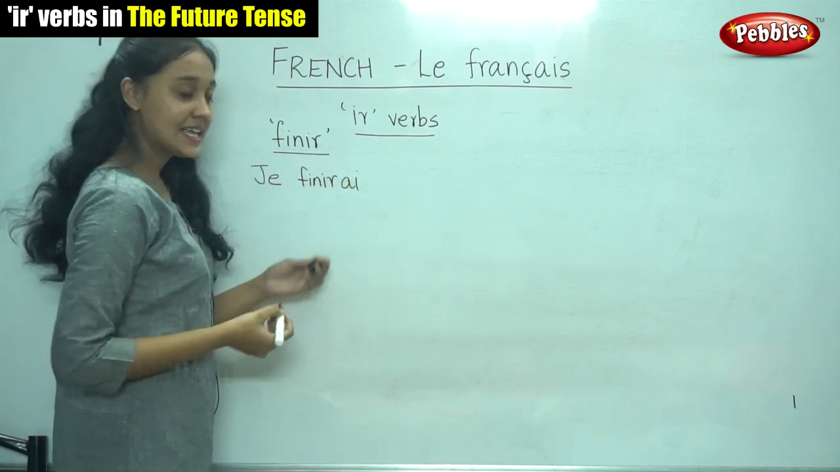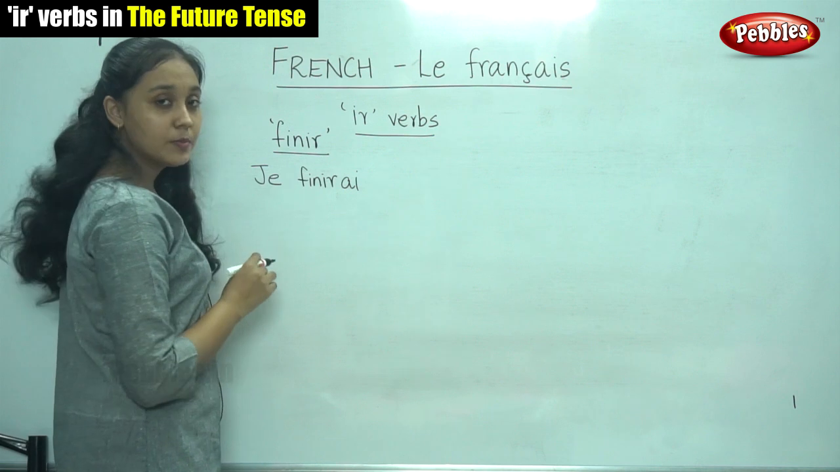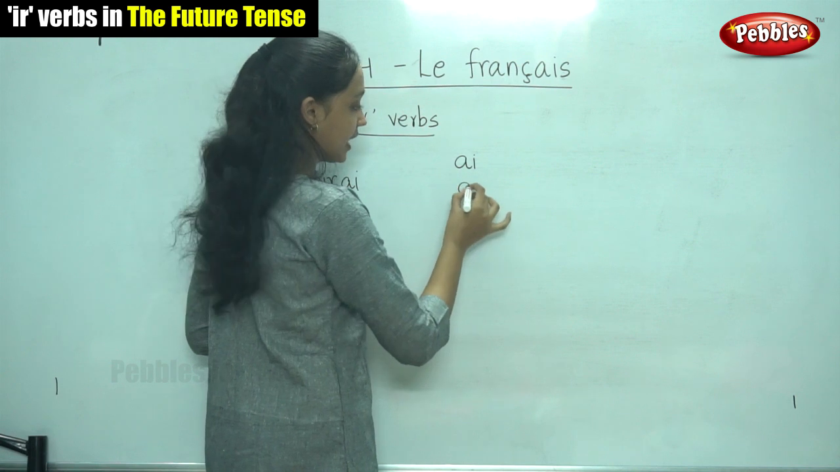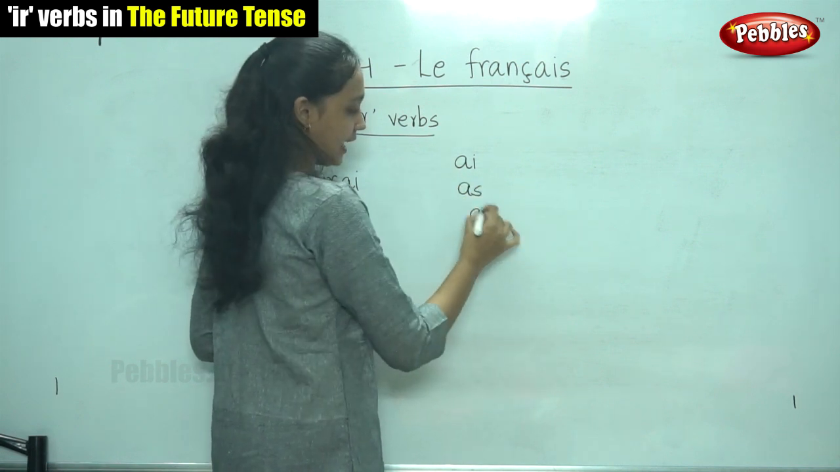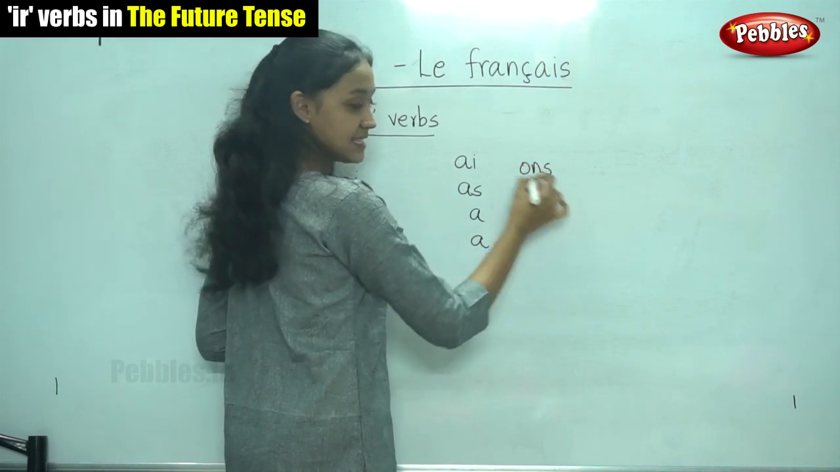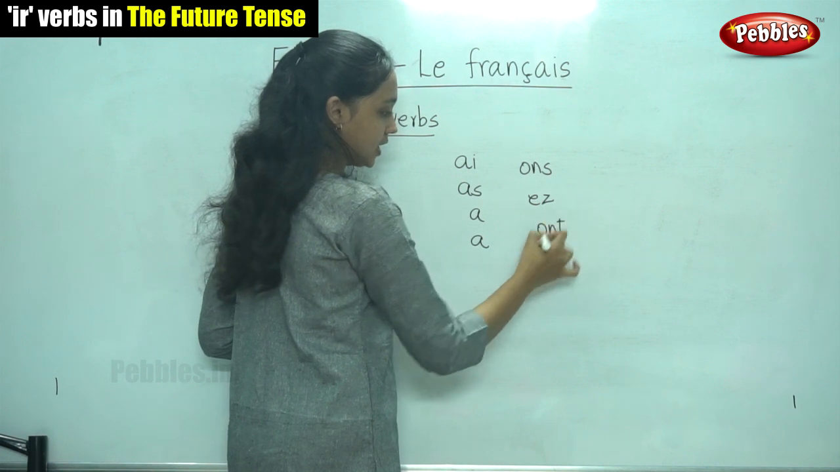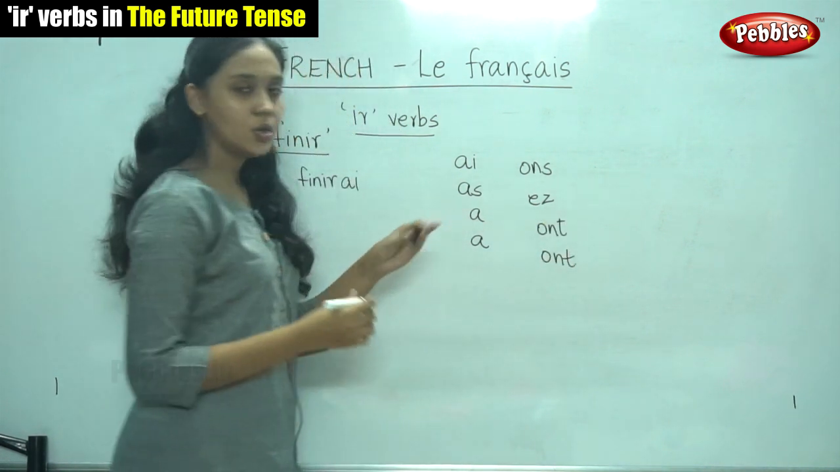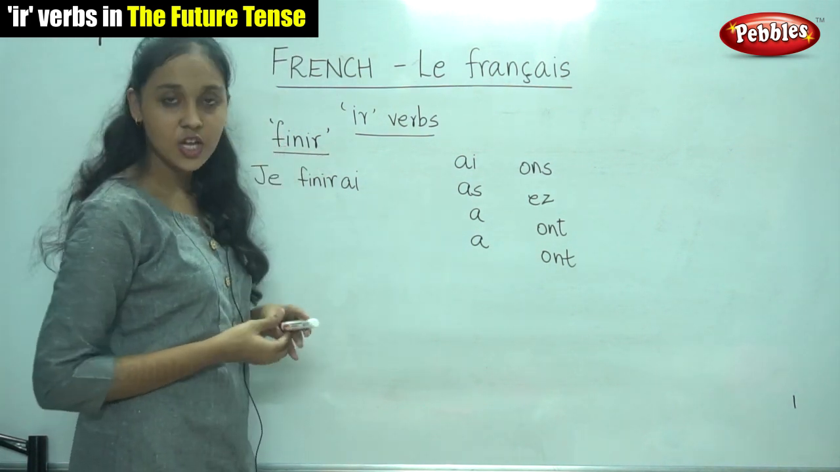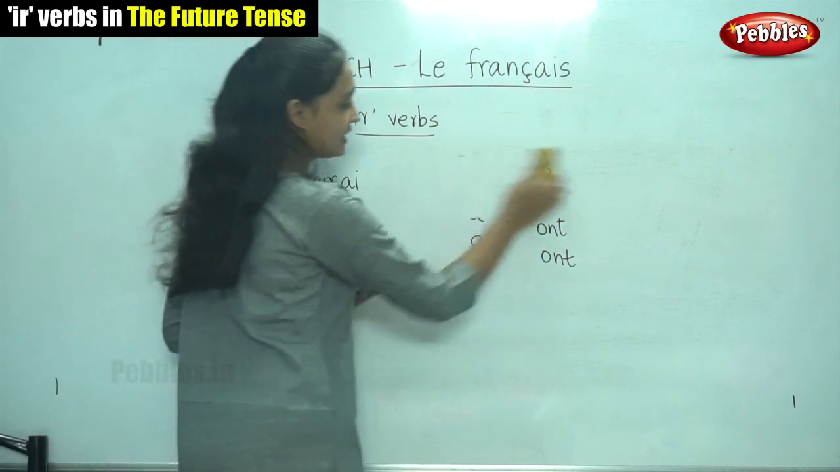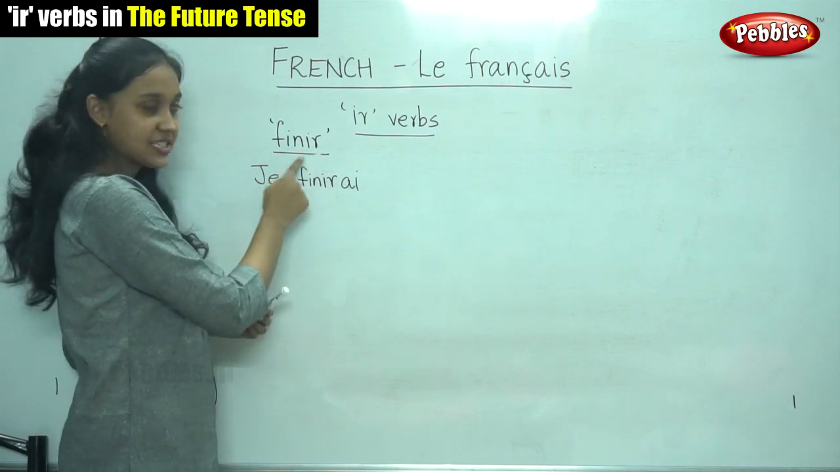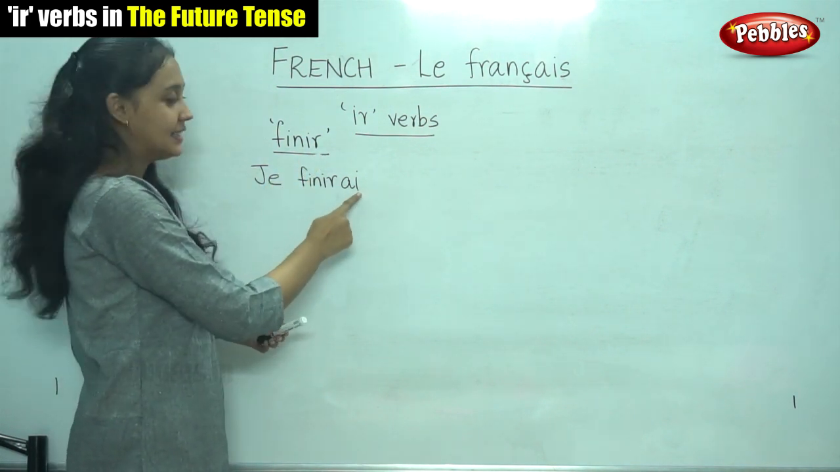For je, it is AI. Do you remember the endings? Shall we write it once again? AI, AS, A, ONS, EZ, ONT, ONT. So this is the ending for ER verbs and for the IR verbs. So it is very easy now since we have already learnt for the ER verbs. So here also we write the infinitive as it is followed by the ending.